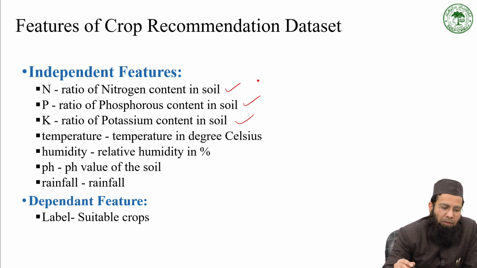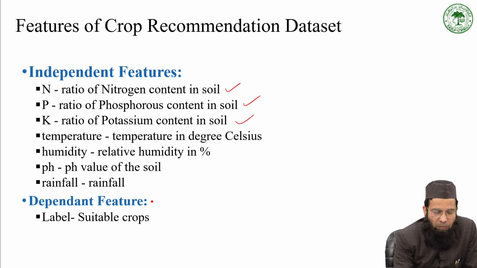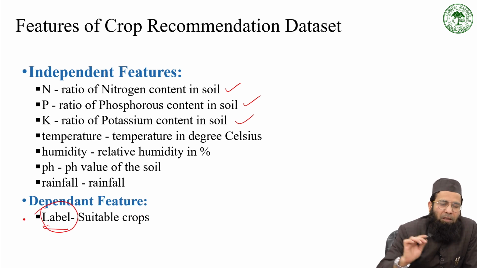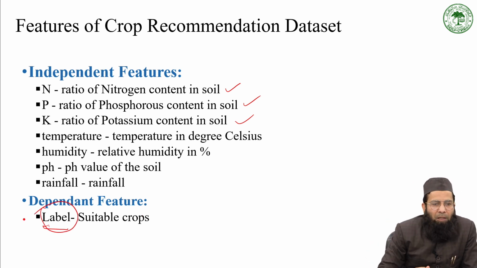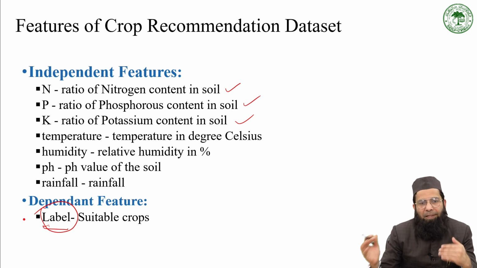These are independent variables, and this one is the outcome, the dependent variable, which is the label. The label is categorical data, having 22 different categories such as rice, banana, papaya, orange, and so on.